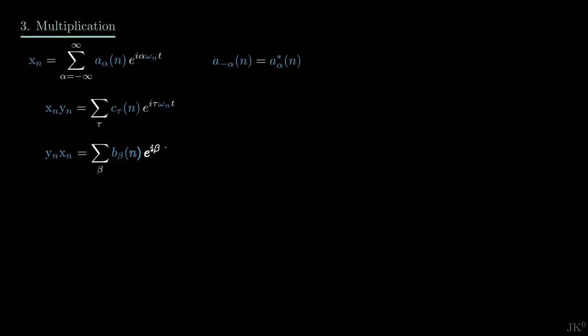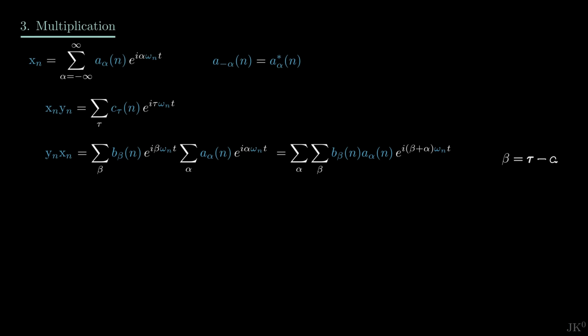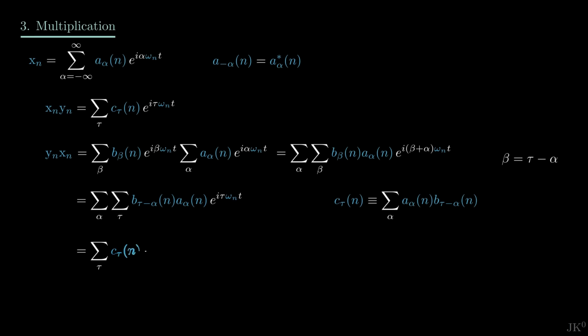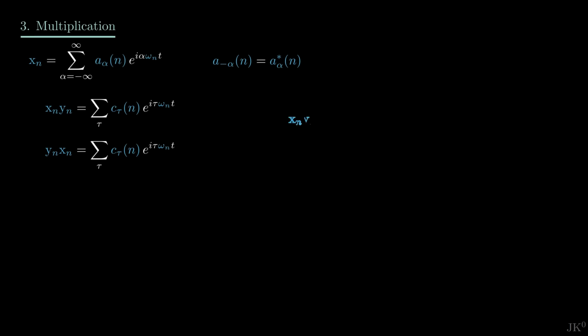We can calculate the product between y and x instead. Following the same steps as before, we find that the order of the product makes no difference. We call quantities that satisfy this relation commutative objects. A common example is real numbers. The order of the factors does not affect the product.